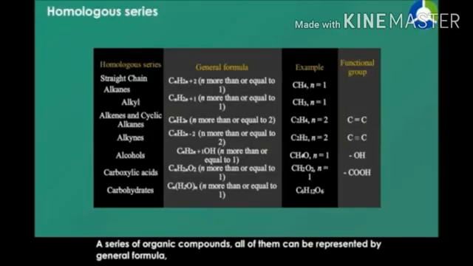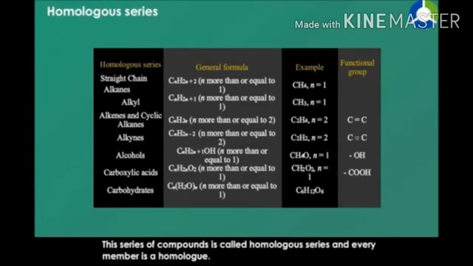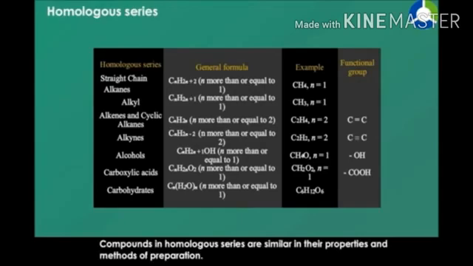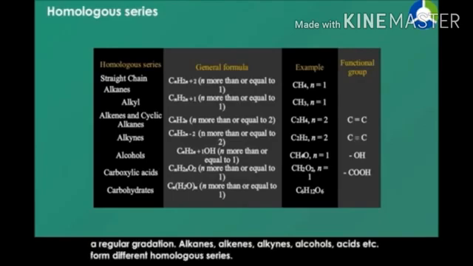Homologous series. A series of organic compounds, all of which can be represented by a general formula. Every member differs from its closest member by a common difference of CH2. This series of compounds is called a homologous series and every member is a homolog. Compounds in a homologous series are similar in their properties and method of preparation. The physical properties of these compounds show a regular gradation: alkanes, alkenes, alkynes, alcohols, acids, etc., for different homologous series.